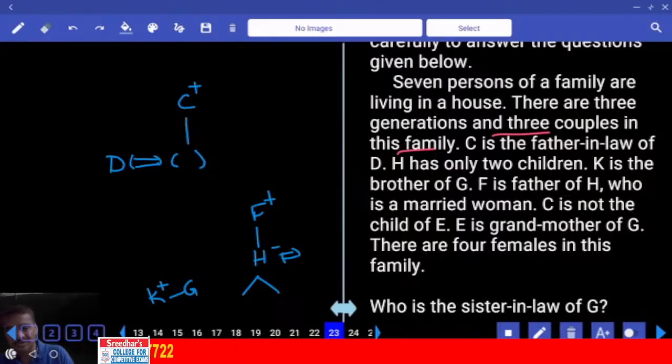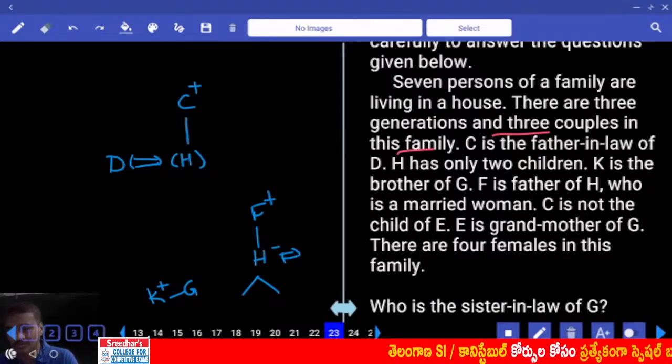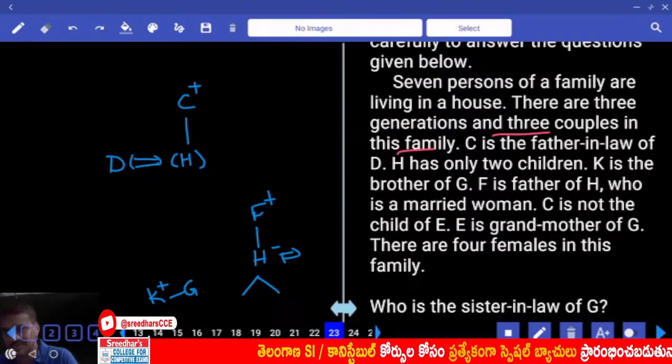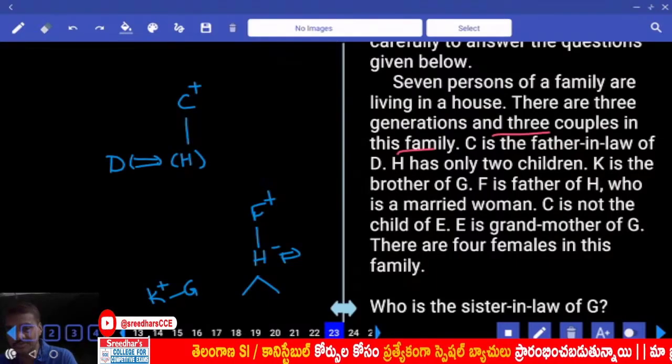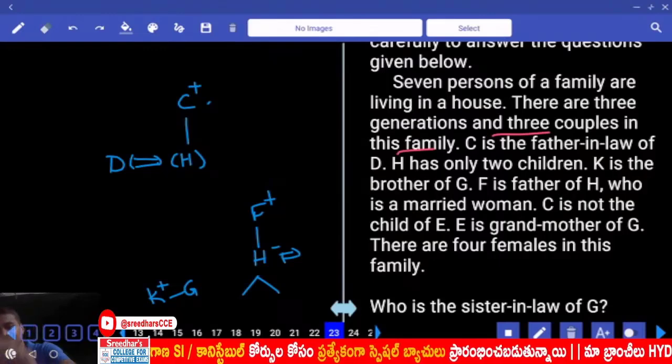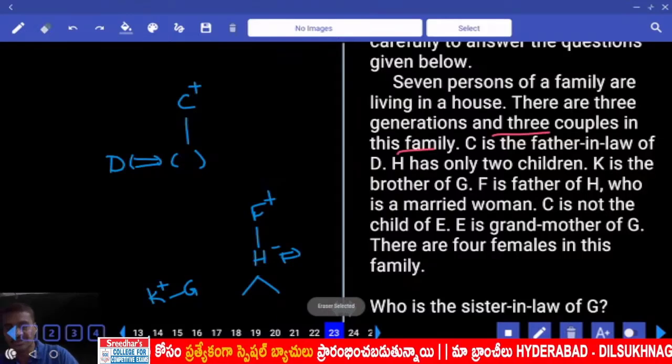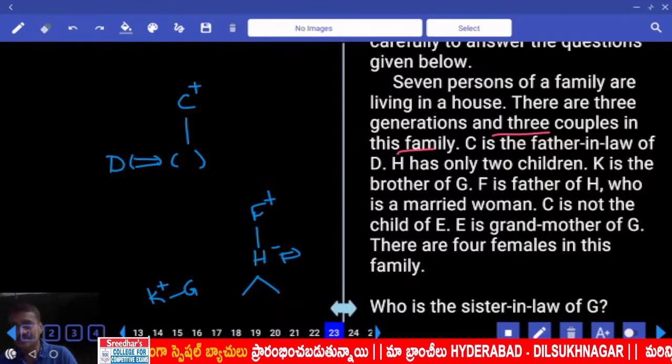Now among these 7, how many females are there? 4 females. Then this H is having 2 children. Can you take H at this place or not? No. Why is it no? Now if H is here, H's father must be F. As of now, this person's father is C. Hence, this H cannot have these 2 fathers, isn't it? And C is here. As C is here, where can we have this H?